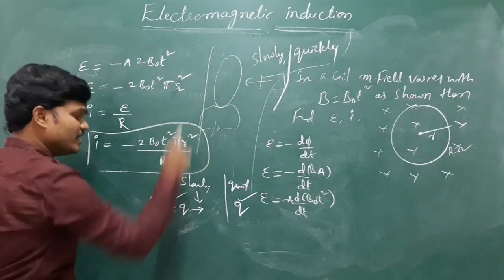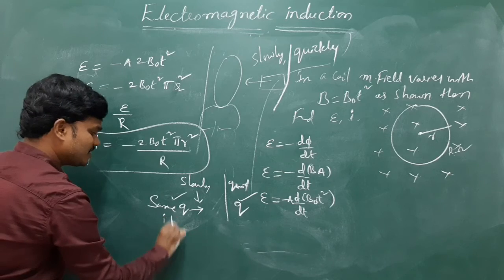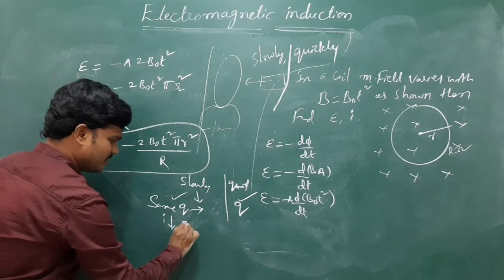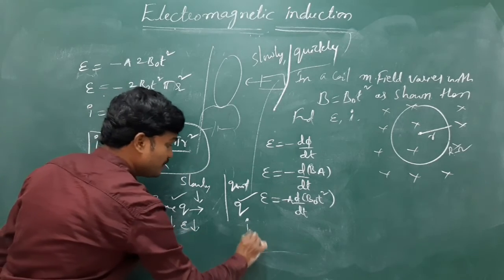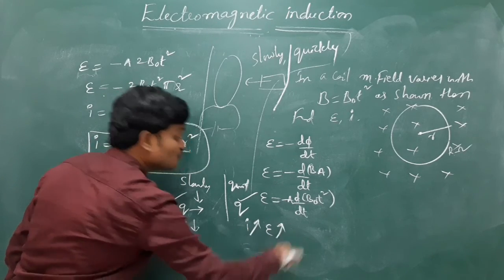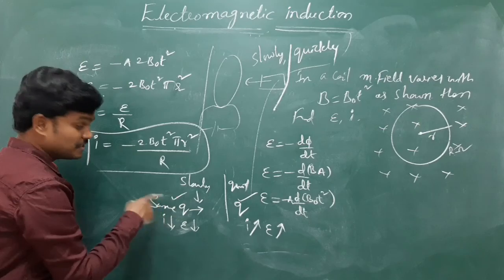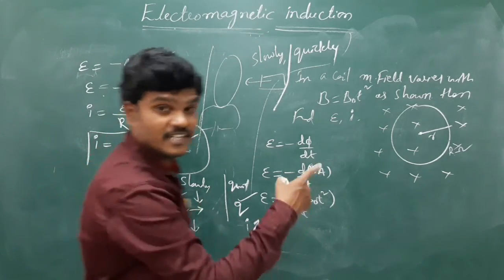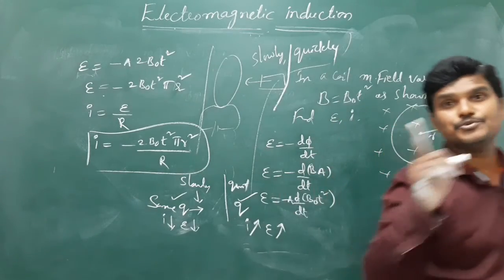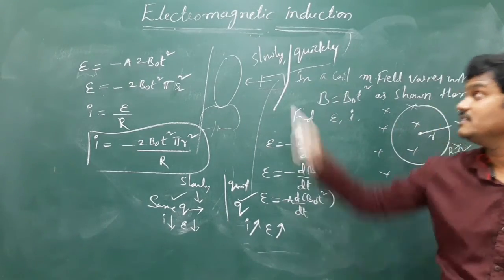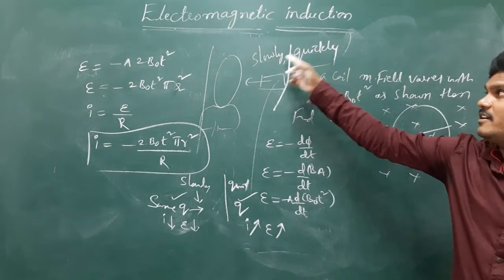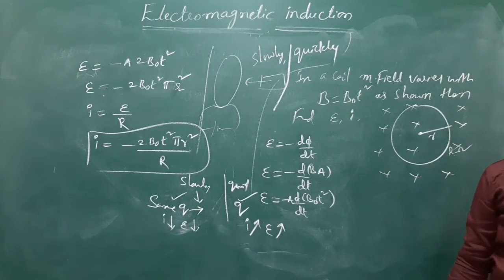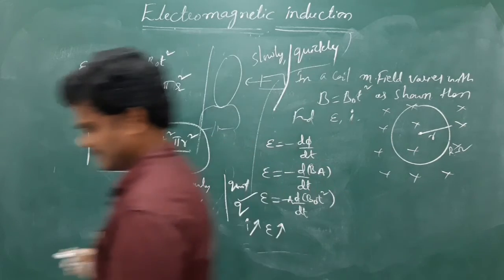When they move slowly, the induced current here is a little less and the EMF is less, but here the induced current is more and the EMF is more. See the difference. Charge remains the same in both cases, but whenever they move quickly, induced current and induced EMF are more. Here, induced current and induced EMF are less. Keep in mind.